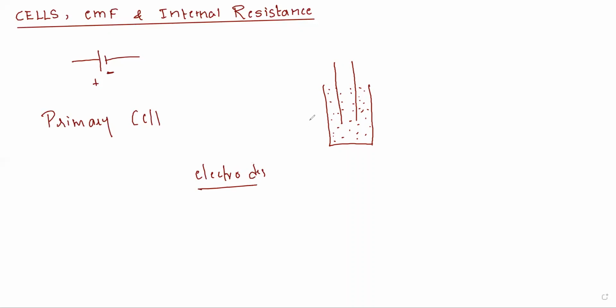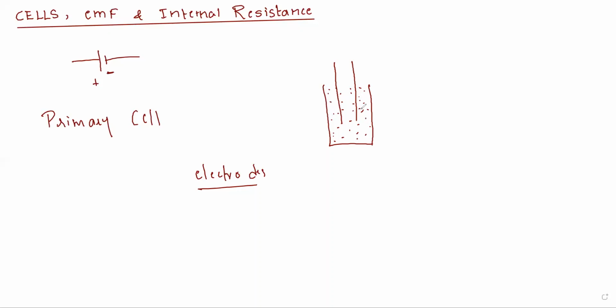They undergo some chemical reaction, because the electrolytic solution is nothing but some chemical. When you insert these rods, they undergo some chemical reaction. Due to this chemical reaction, the charges move towards the electrodes. There are charges in the solution, and they start moving towards the electrodes. Because of the movement of charges, there will be a potential difference across the electrodes. So we see the potential difference across the electrodes.